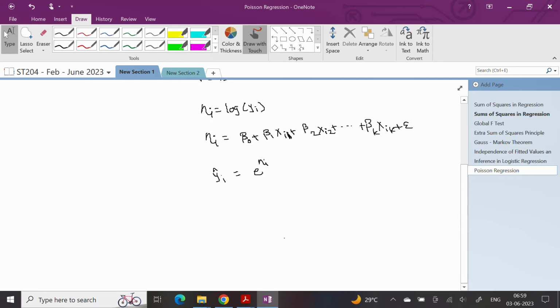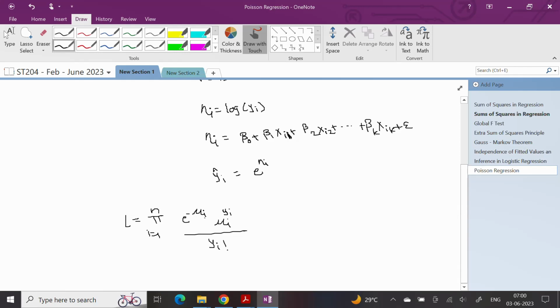And how does the estimation take place? Just like in the logistic setup, we can go for maximum likelihood because we know that the distribution is now Poisson. That is our assumption. So I can write my likelihood as the product over i going from 1 to n of e raised to minus mu i, mu i raised to yi, upon yi factorial. Correct? Where what is my mu i? Mu i is the expected value.